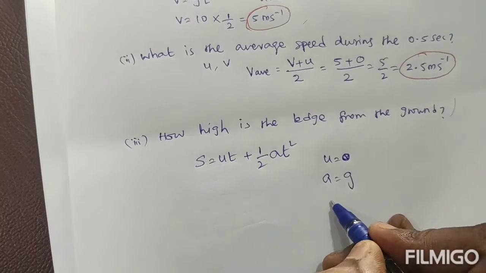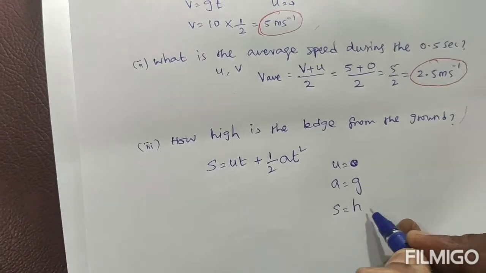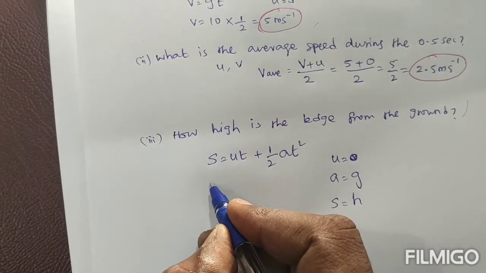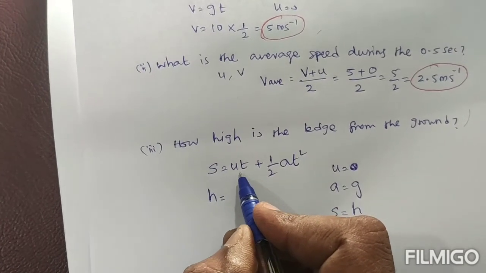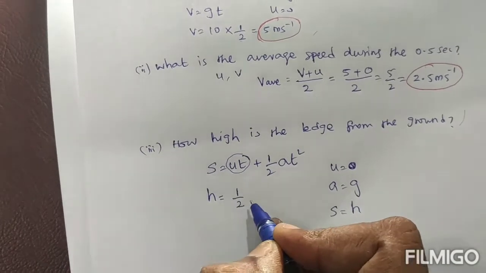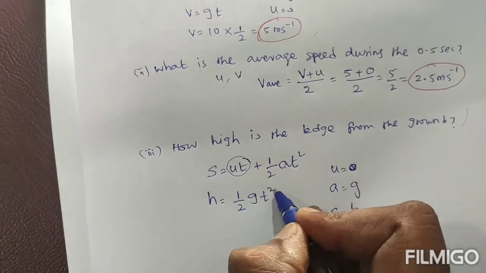S is the displacement from the top to the edge, which is considered as the height. So for convenience, h is equal to u times t, which is 0, so that term does not come. The remaining is 1 by 2, acceleration which is gravity, then time squared.